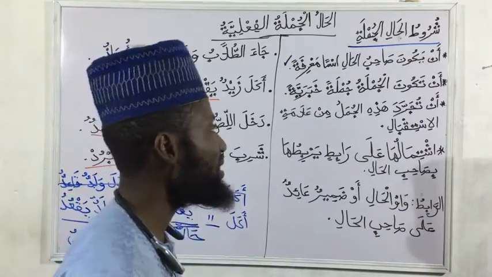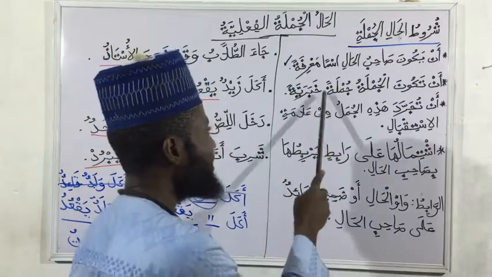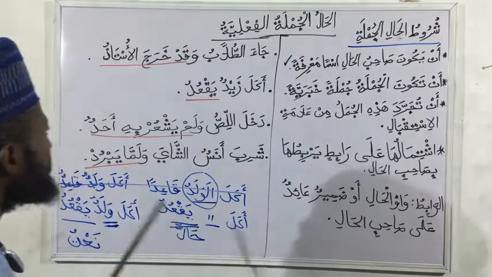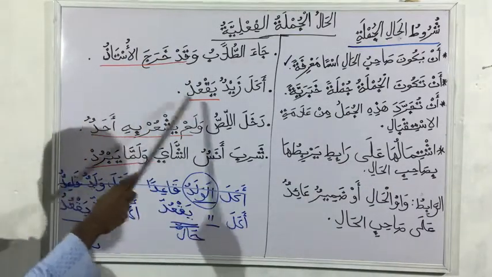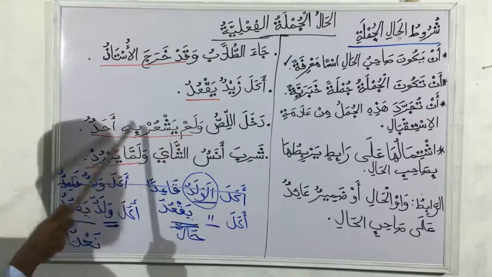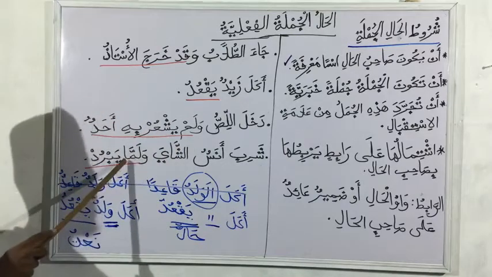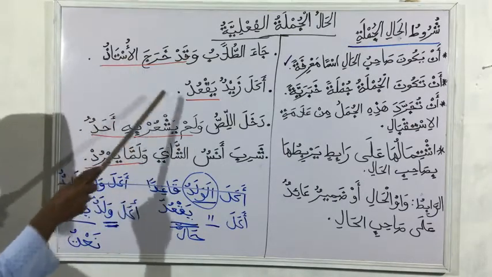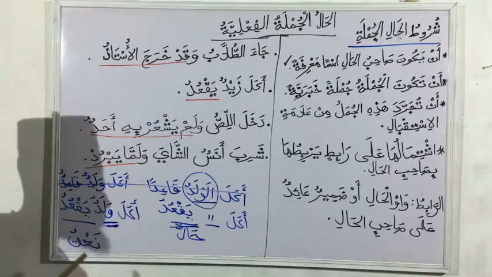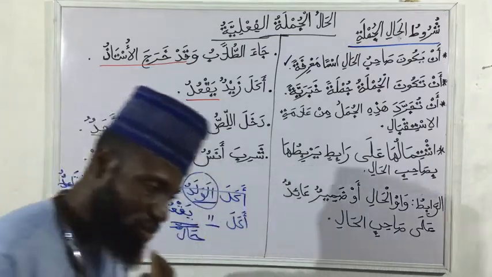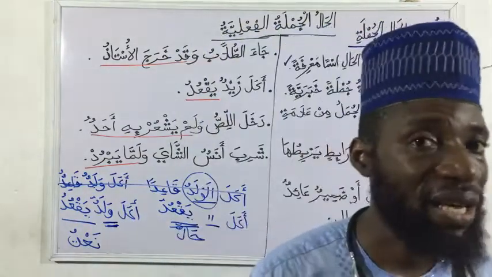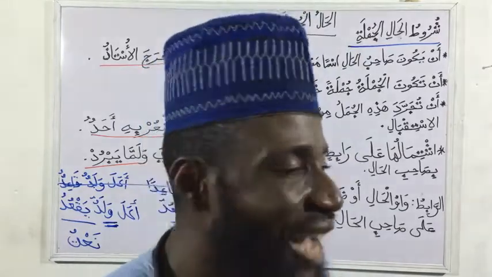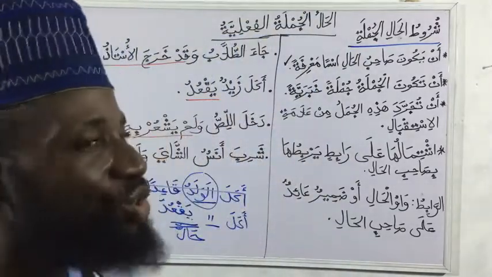So the second is: an takuna al-jumlatu jumlatan khabariyya. That means your jumla of hal, like in the Qur'an, yaqudu wa lam yash'ur bi ahadin wa lamma yabrud. All these words will be either fi'l and fa'il, or mubtada and khabar. They can never be something that is of request.